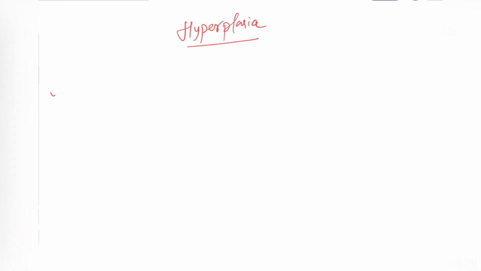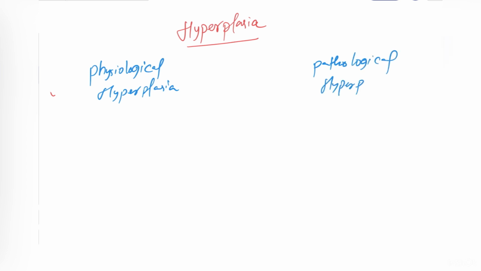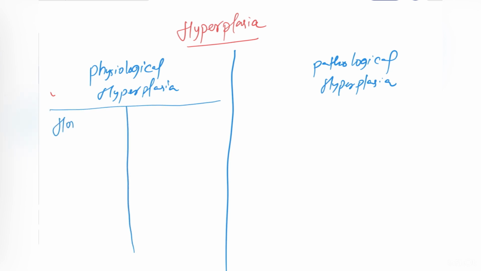Now let's see the type of hyperplasia. As of hypertrophy, there was physiological and pathological. Same in the case of hyperplasia. Physiological hyperplasia and pathological hyperplasia. Okay, let me make a line here. So in the physiological hyperplasia, let me divide it into two classes. One is hormonal and one is compensatory.